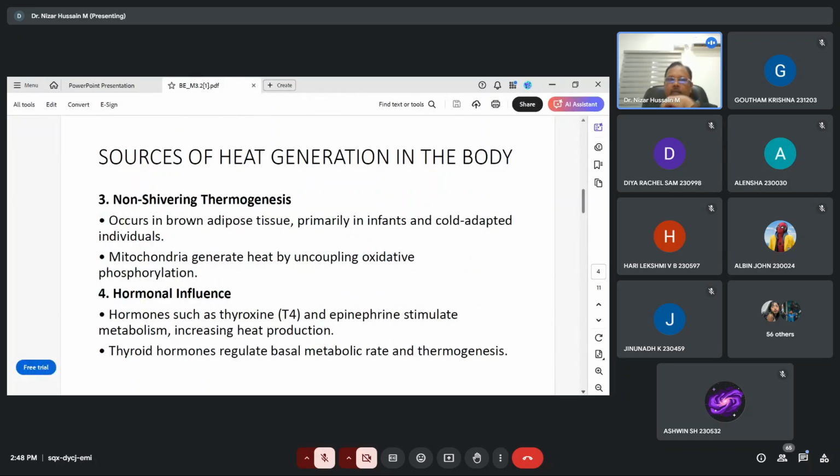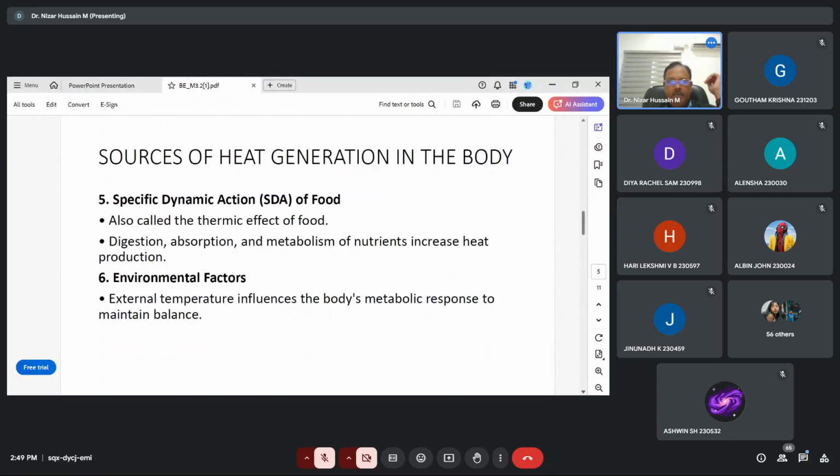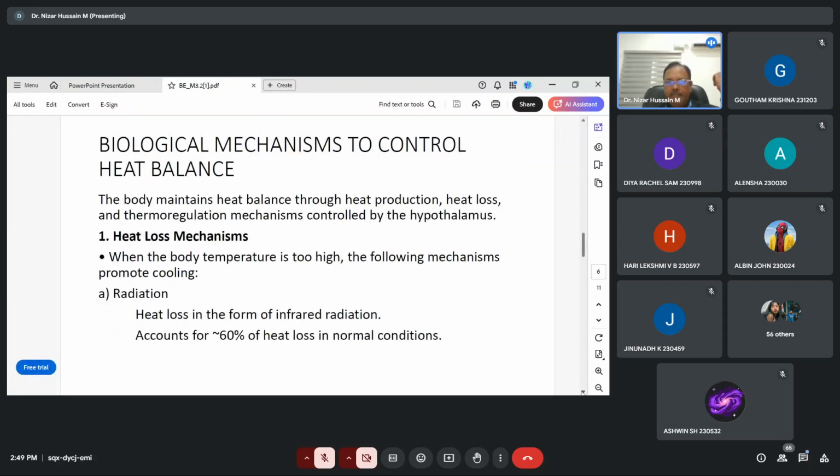Then another one is called non-shivering thermogenesis. It occurs in brown adipose tissue, primarily in infants and cold-adapted individuals. Mitochondria generate heat by uncoupling oxidative phosphorylation. Another one is hormonal influence. These are the different sources of heat generation. Then the specific dynamic action of food and environmental factors. These are the main sources of heat generation.